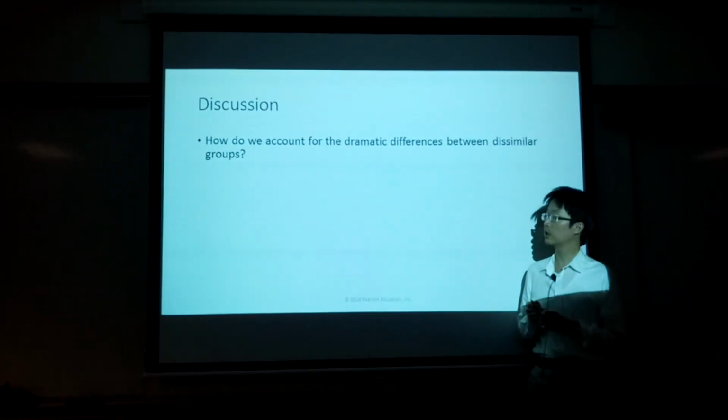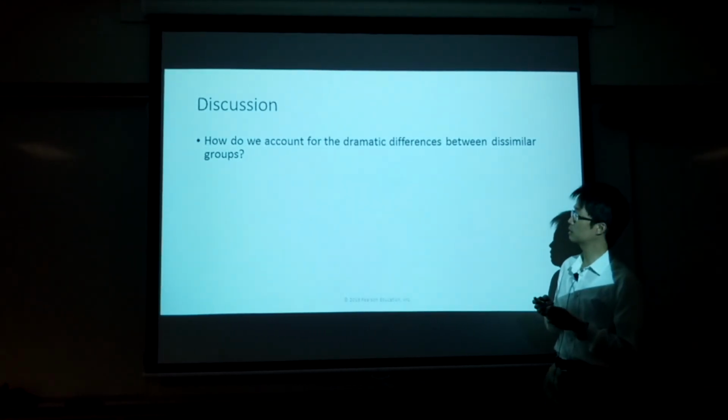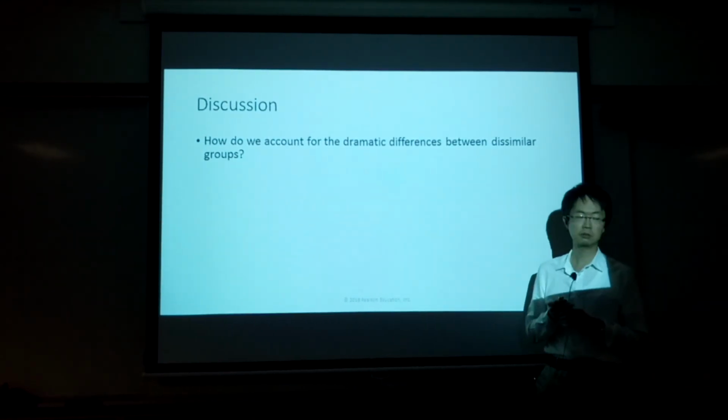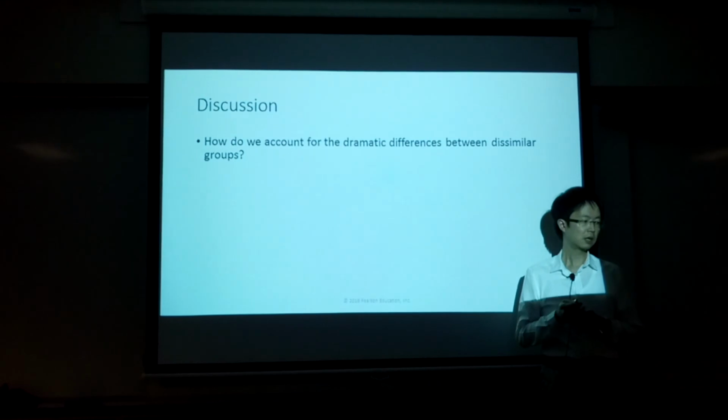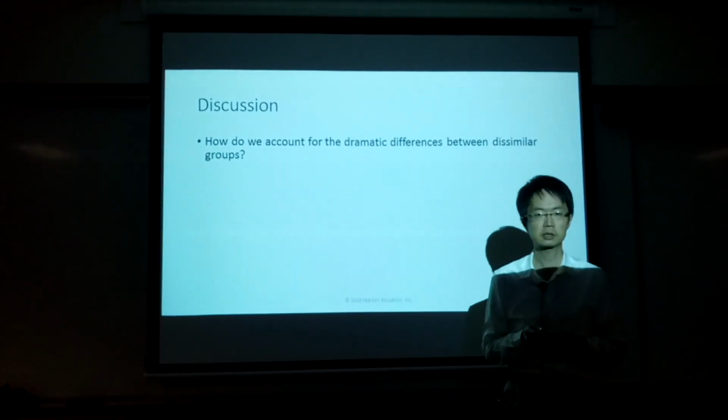So this is a question that you can think about. How do we account for the dramatic differences between this similar group? How do we explain that they may be the same species, but they look very different? How do we explain that? In the next video, I'll explain it to you.